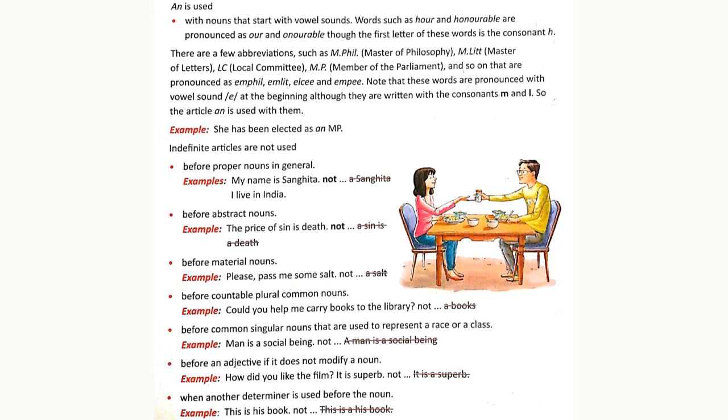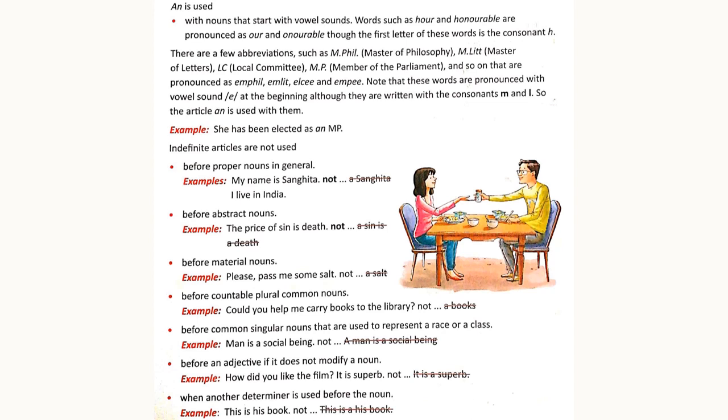Before countable plural common nouns, no article is used. For example, could you help me carry books to the library? We do not say, could you help me carry a books. Before common singular nouns that are used to represent a race or a class. Man is a social being. Here man is representative of the race. Therefore we cannot say a man is a social being. We will be saying man is a social being.